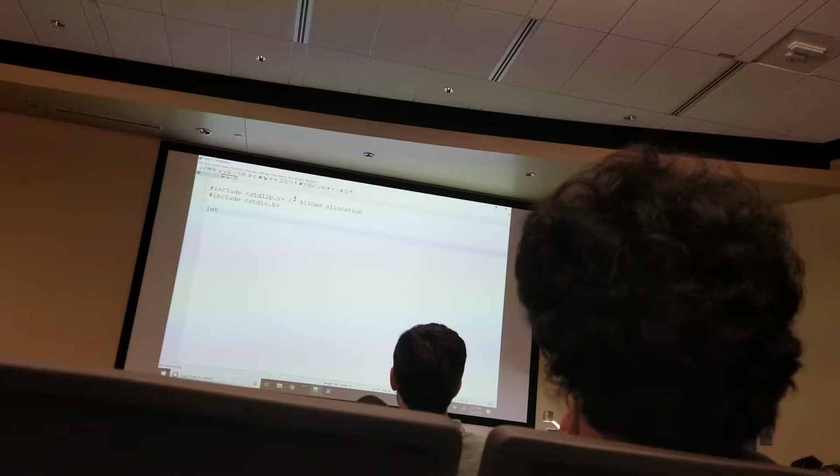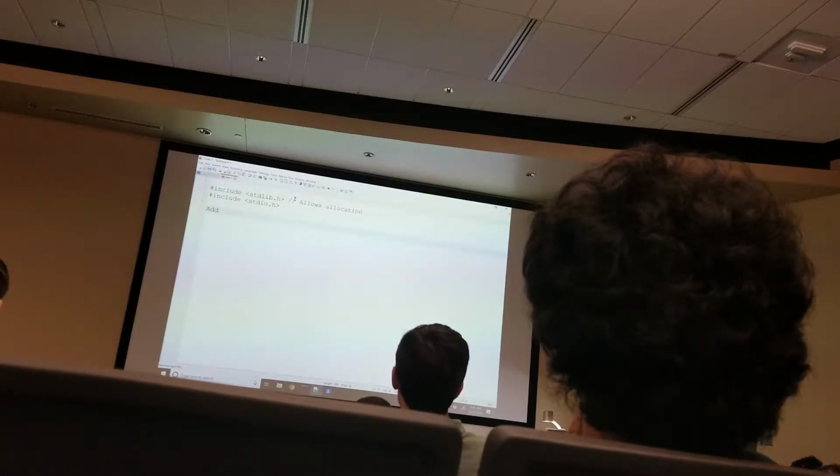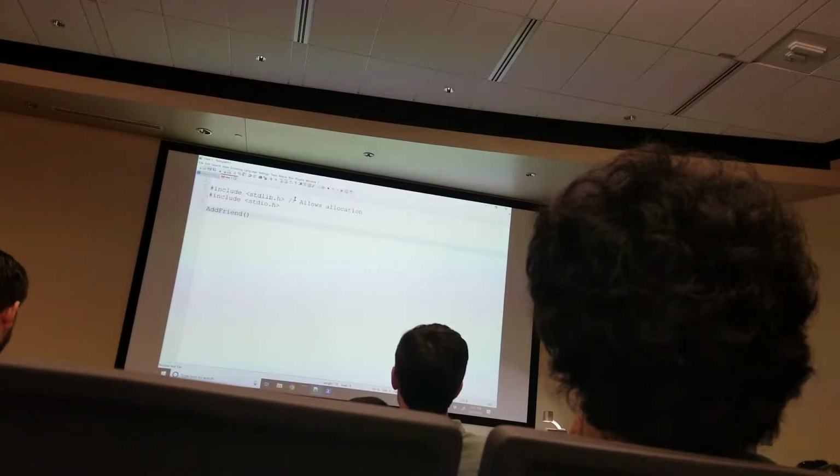So I'm going to go ahead and have some method that adds a friend somehow. And so this is called prototyping. I'm going to make it a void function for now. Hopefully it only needs to be a void function. We'll see how that works. And then our main function, I might end up expanding this as I go along, so don't mind me.